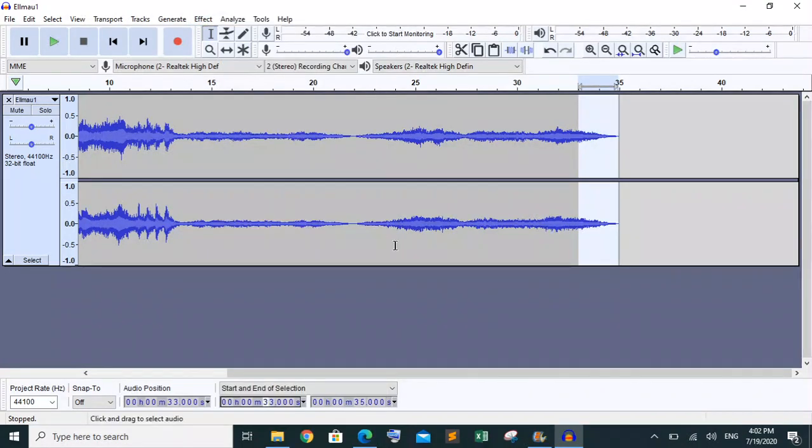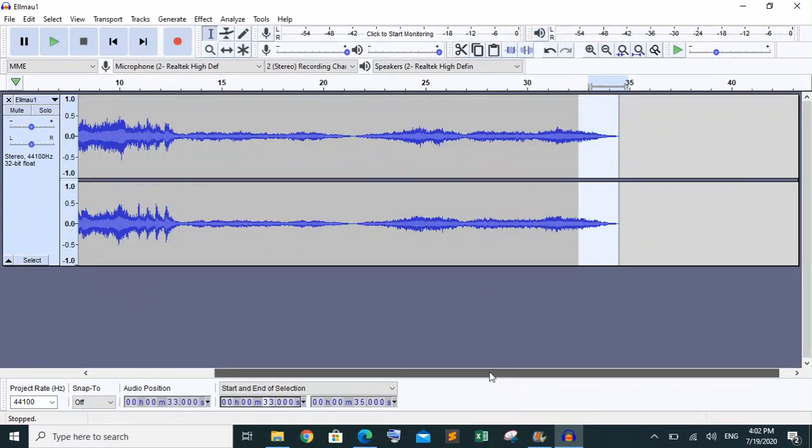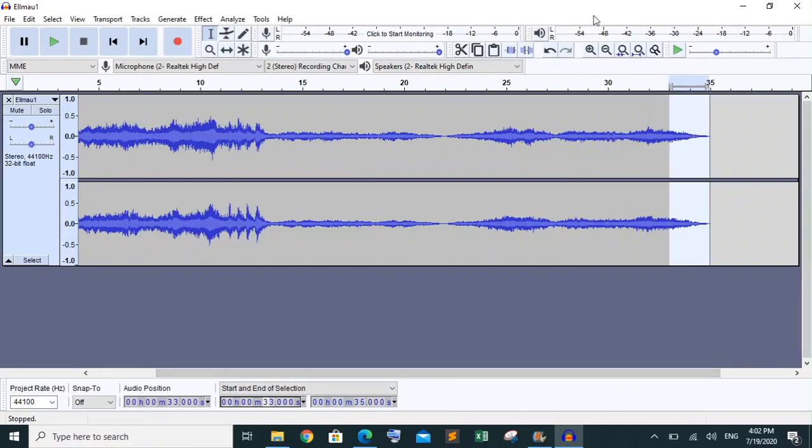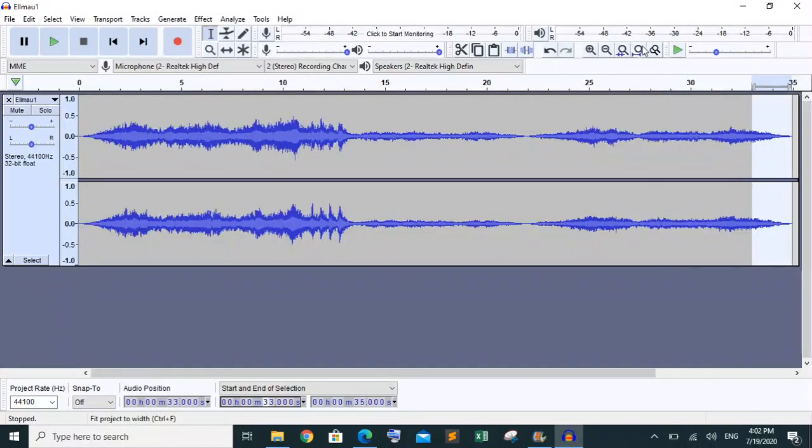This one is done. So basically, whenever we talk about fade in and fade out, you know that these are concepts where, whenever you play your track, it enters and starts your track very smoothly, and whenever you end the song track, it ends very smoothly. So this is how you are going to use fade in and fade out.